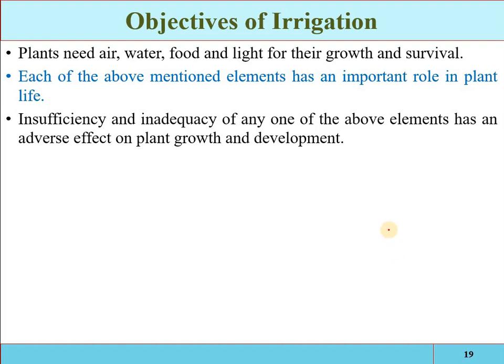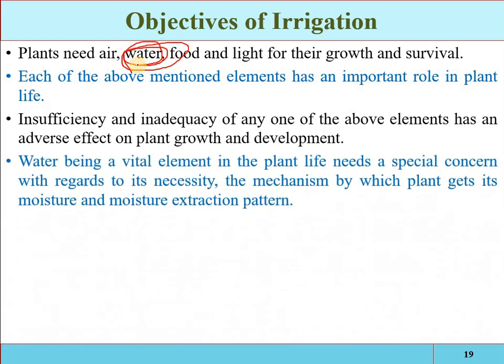If any one of these four is inadequate, crop growth will be affected. Water is one of the prime constituents required for crop growth, and that will be provided through irrigation.